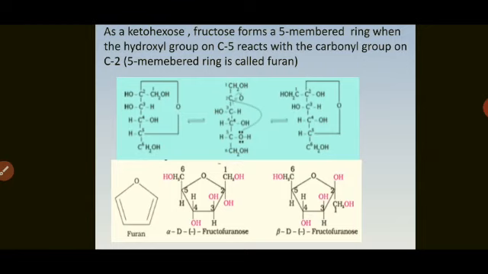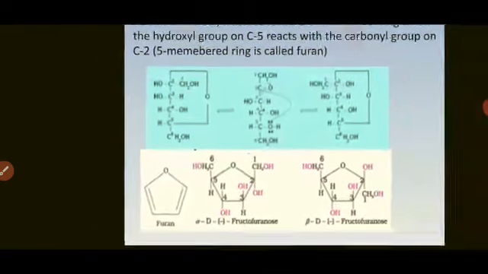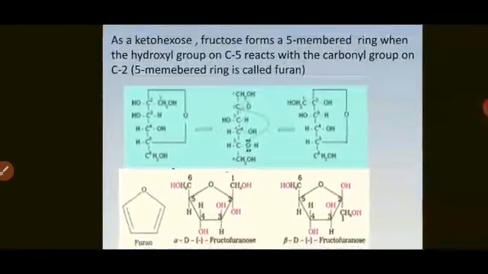But here, as carbonyl group is present at second carbon atom, the OH group on C5 reacts with C2, that is second carbon atom, and forms 5-membered ring called as furan.